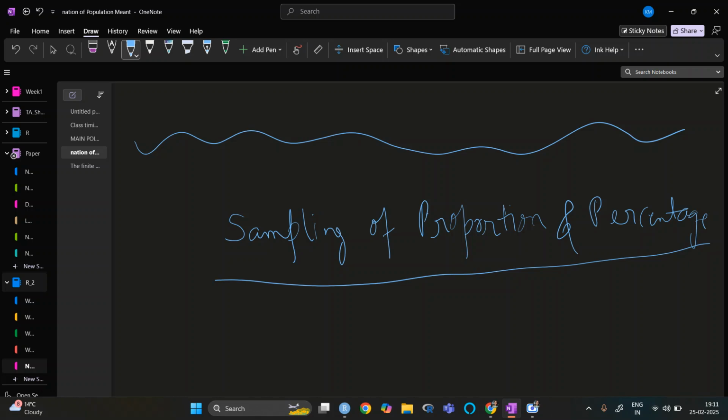Basically, for sampling of proportion, we consider it as a binomial distribution. We will see later how that is. Binomial basically means two, where we have either yes or no, agree, disagree, or whatever you want to say. Right now, what we are doing is giving different numbers to a population and to a sample.